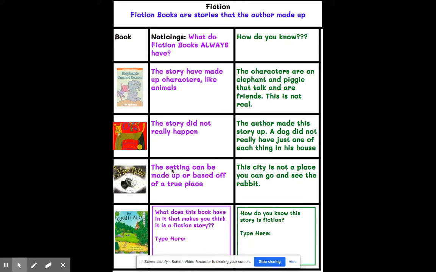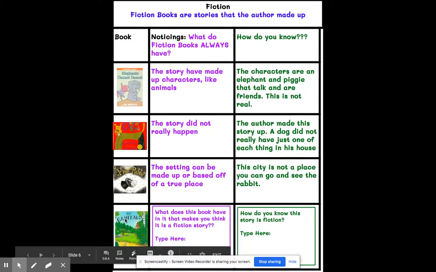Another thing fiction books always have is the setting can be made up. It could also be based off a true place sometimes, but most of the time it is made up. So in the story, The Magic Rabbit, I know that this city is not a real place that you can go and see the rabbit.